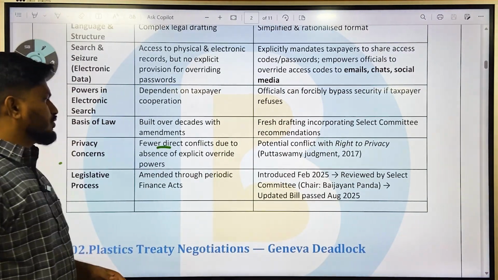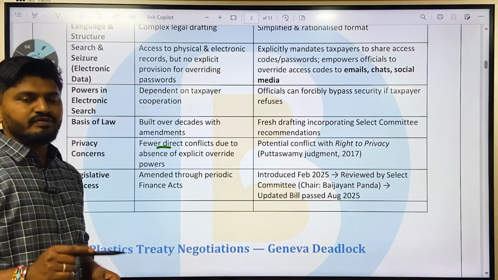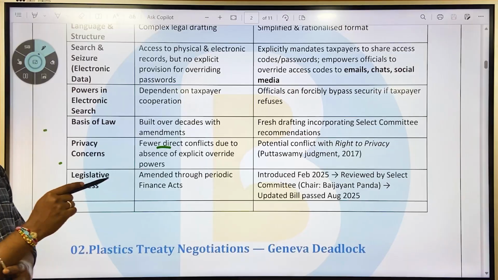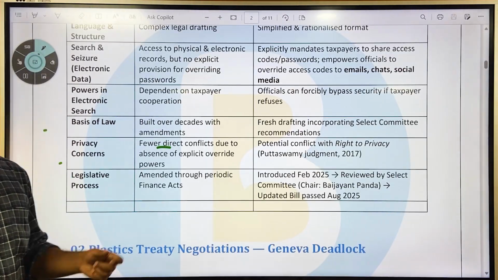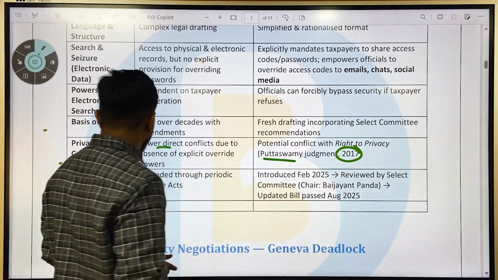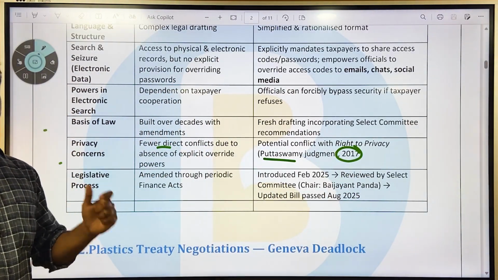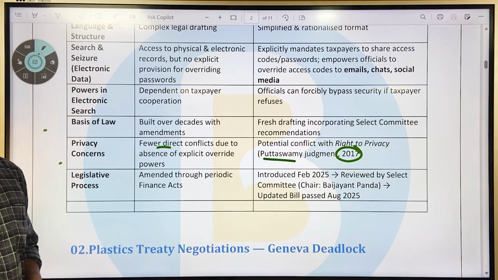Fewer direct conflicts due to absence of explicit overriding powers. However, there is a potential conflict with the right to privacy under Article 21. Okay, so this is against the Puttaswamy judgment in 2017, which upheld right to privacy as a fundamental right under Article 21, that is right to life and personal liberty.